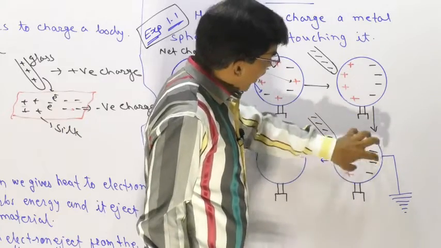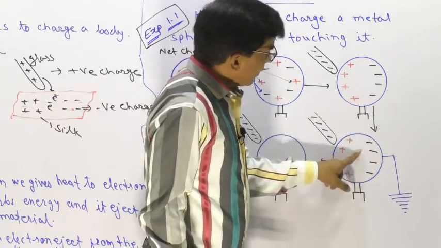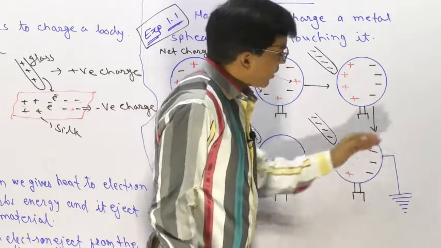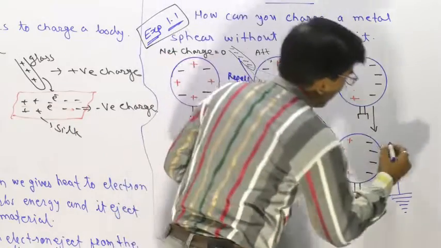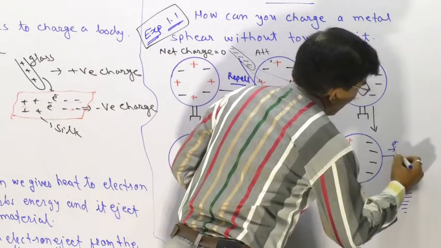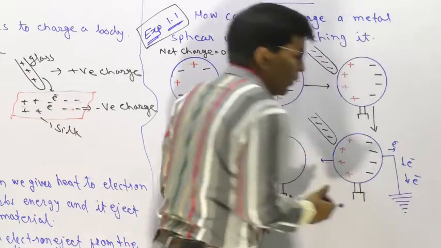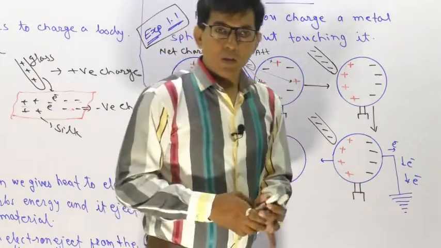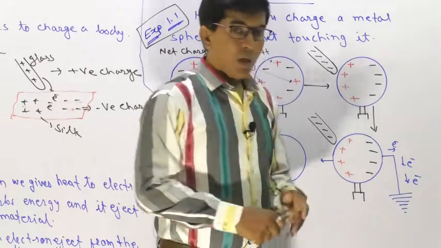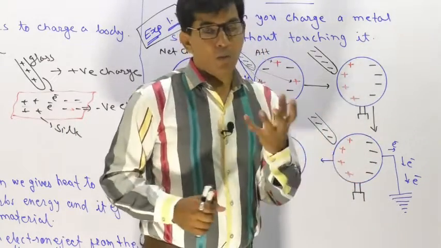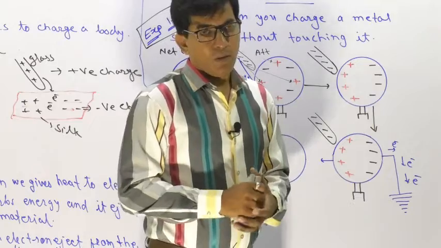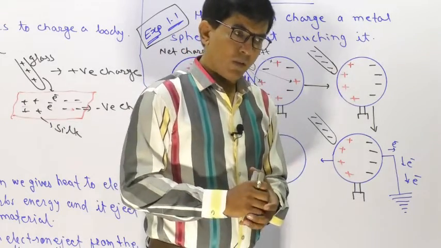So in this narrow area, electrons try to eject out from the sphere and go to the earth. We know earth is an infinite collection of charges.